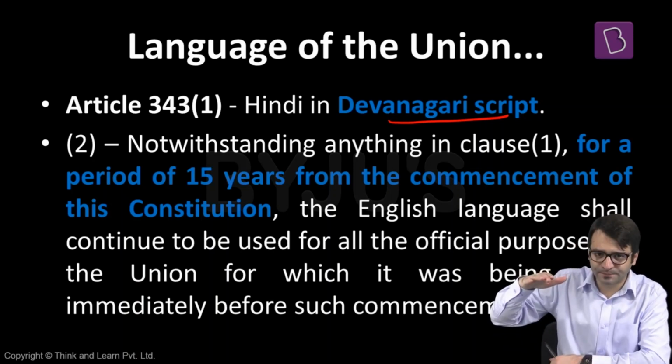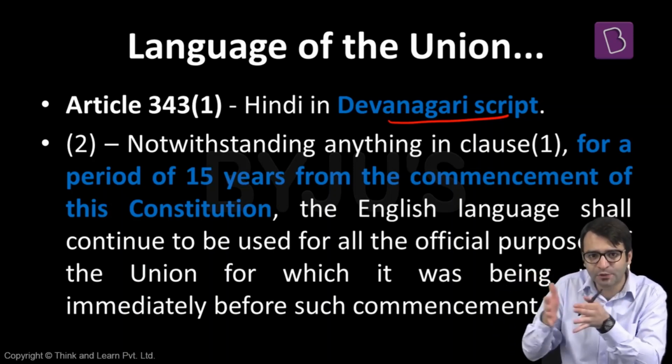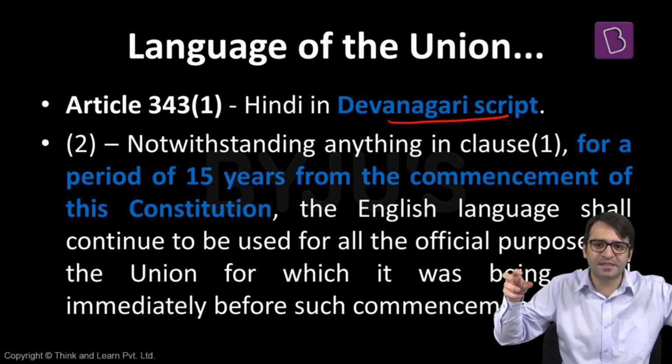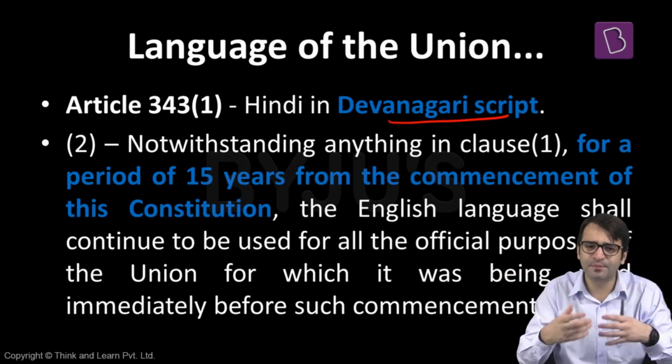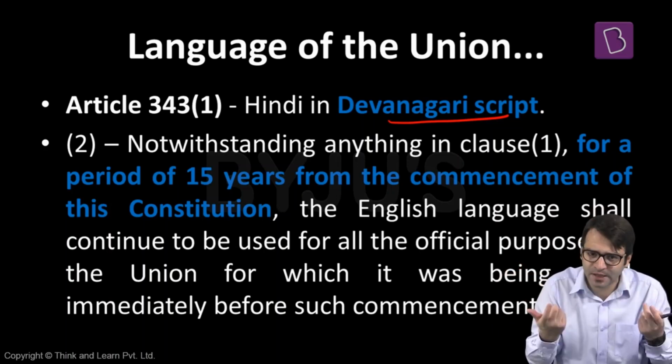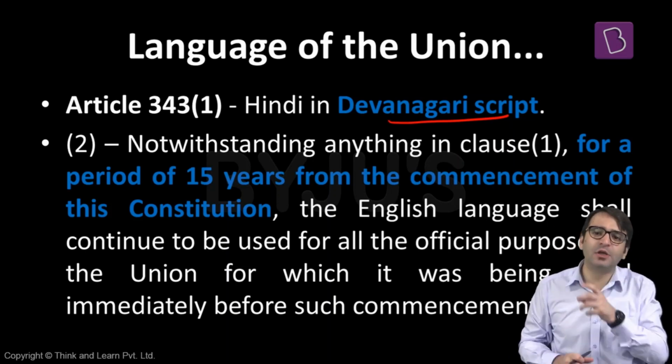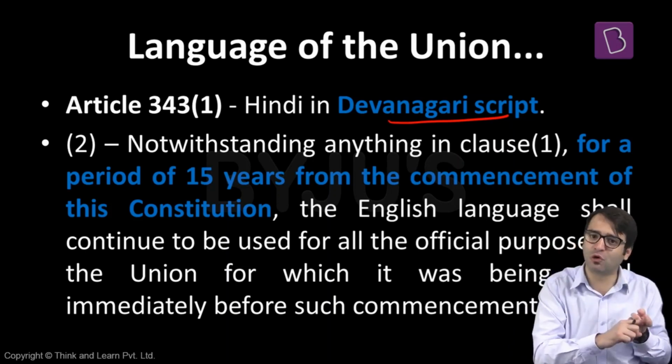And what is official language? The central government has various departments, various ministries. If they have to communicate with each other, what is the language used for that? If the center has to communicate with the state, what should be the language of communication? That is what official language is. Various publications of the central government, in which language should these publications be? That is what we call official language. The Constitution says that the official language of the union, of the central government, shall be Hindi in Devanagari script. But there is no concept of a national language.